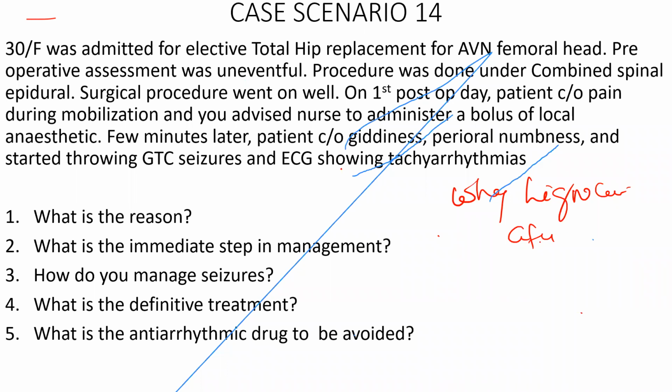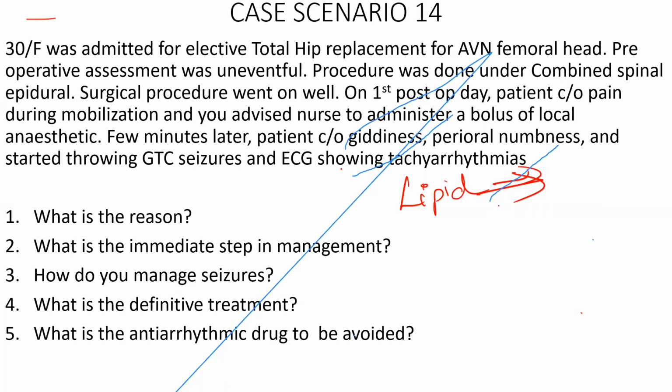And how does the intralipid work? Lipid sink phenomenon, sir. How does the intralipid work and how is it useful in local anesthetic toxicity? Because of the lipid sink phenomenon, it competitively binds the receptors where the local anesthetic is going to block. The lipid has a high affinity towards the sodium channel, so it competes with the bupivacaine and binds with the sodium channel. That's how it is displacing the bupivacaine from its attachment.